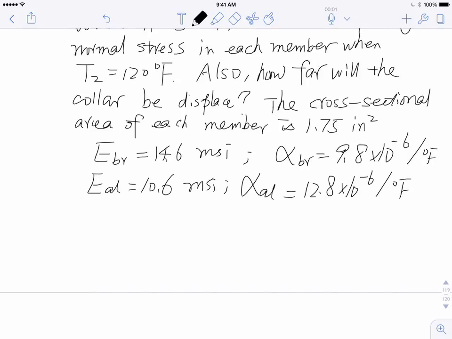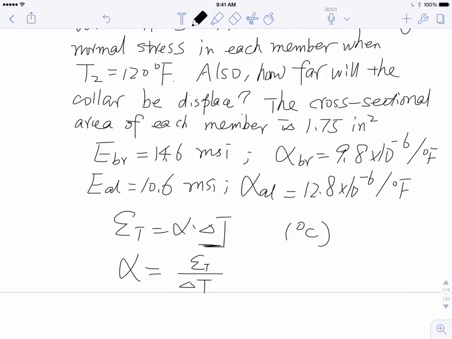Oh, one thing I promised to explain, which I didn't, is this. Epsilon T equals alpha times delta T. Remember, that's the equation we use to determine the thermal induced strain. So tell me, what is the unit for delta T? Delta T, of course, is degrees C. 500 degrees C minus 200 degrees C is 300 degrees C. Now this alpha is thermal strain divided by delta T. What is the unit for strain?